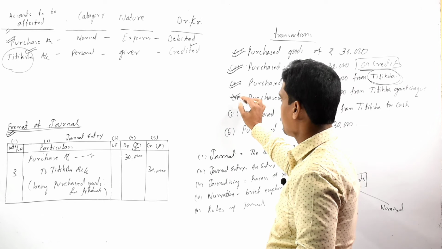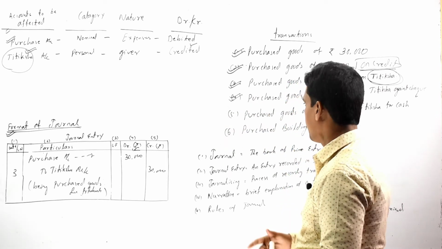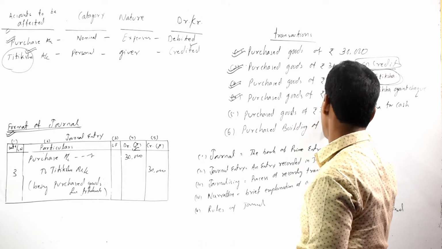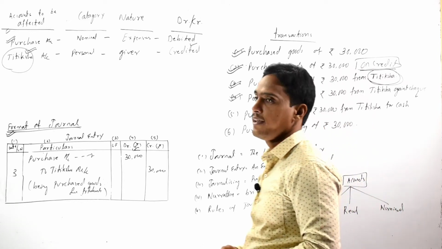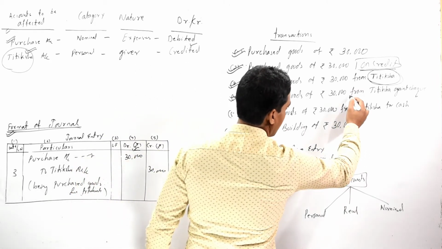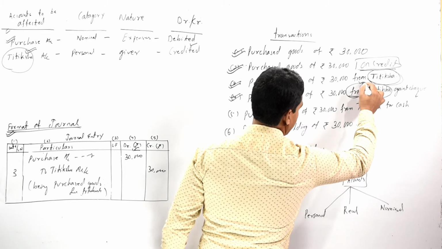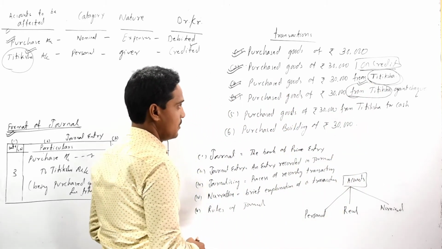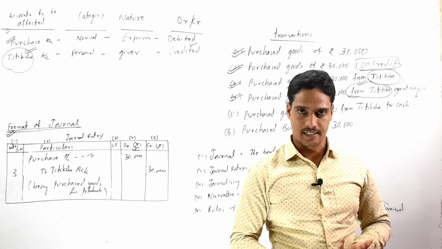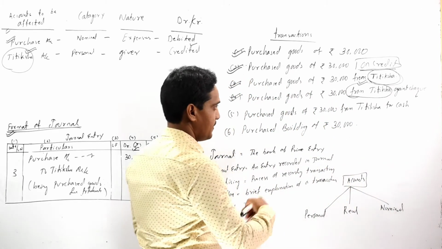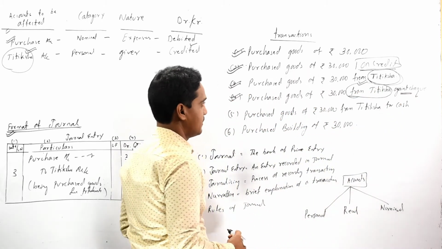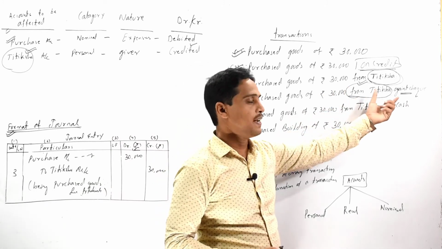Now come to our fourth transaction, that is purchased goods of rupees 30,000 from Titiksha against check. Here, as the name of the supplier is given, we might assume that it is a credit transaction, but at the end it is specifically mentioned that the purchase is made against the check.